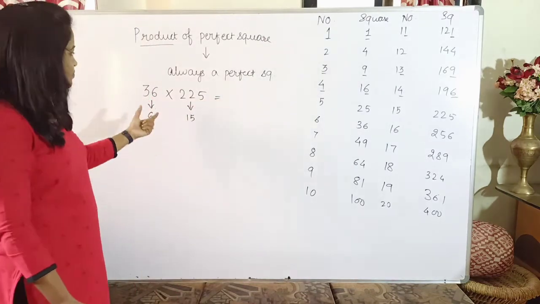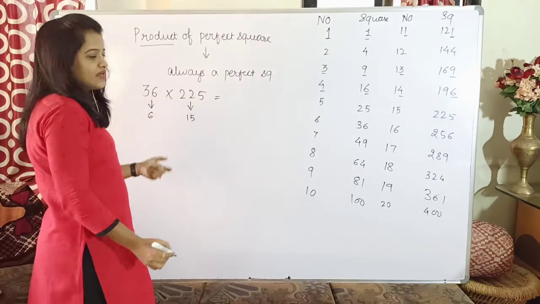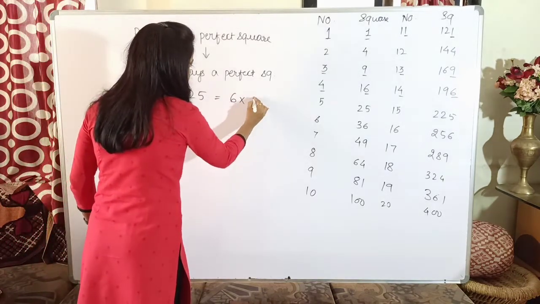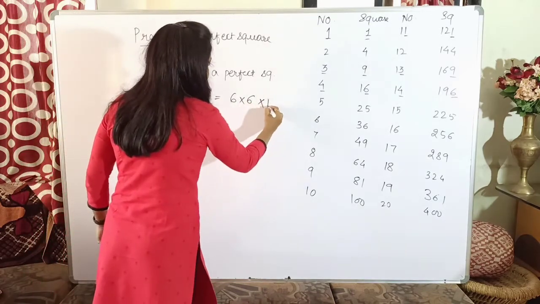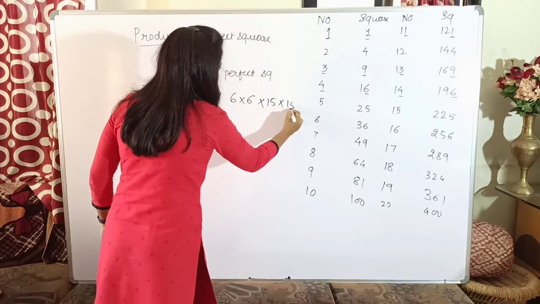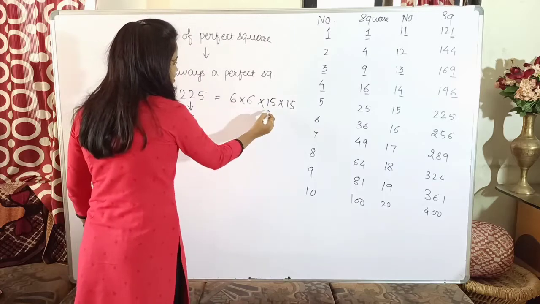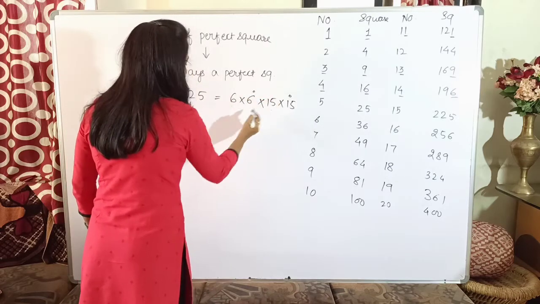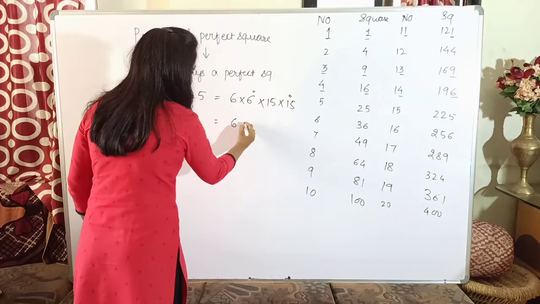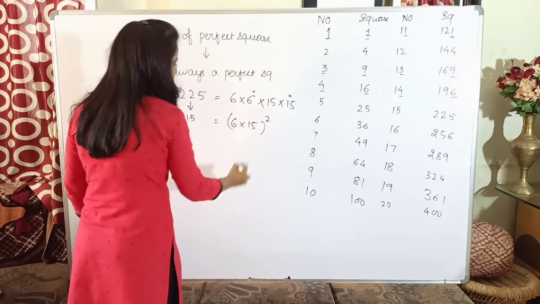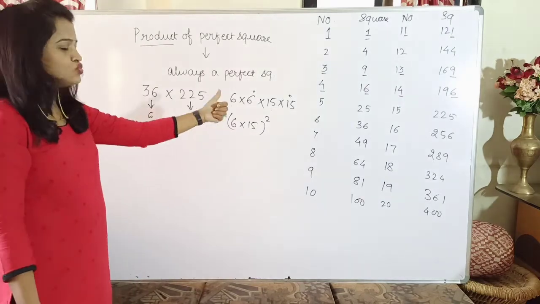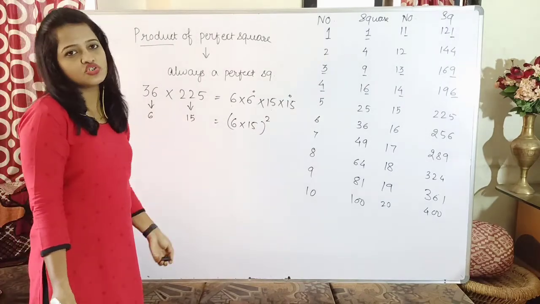Now why is it so? 36 can be written as 6 into 6. Similarly, 225 can be written as 15 into 15. So there are pairs. What if I club these two numbers together? So what if I write 15 into 6, whole square? It means the same, because 15 is two times and 6 is two times, by your laws of exponents.